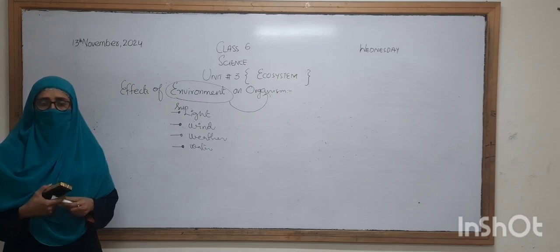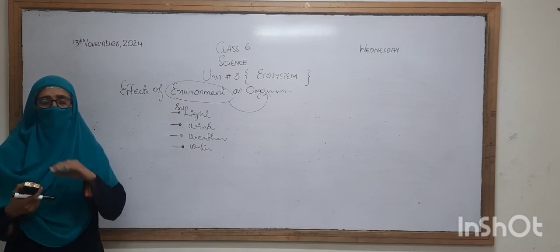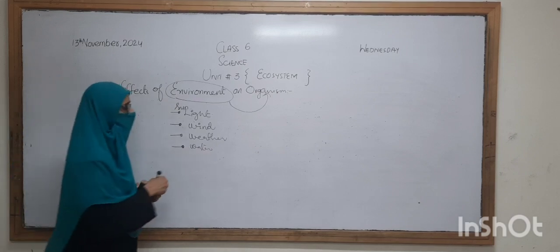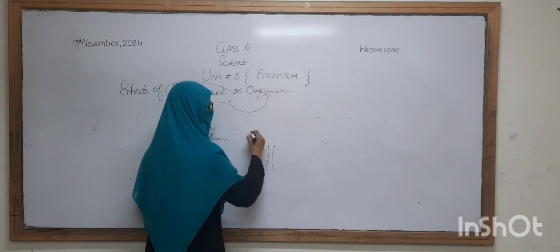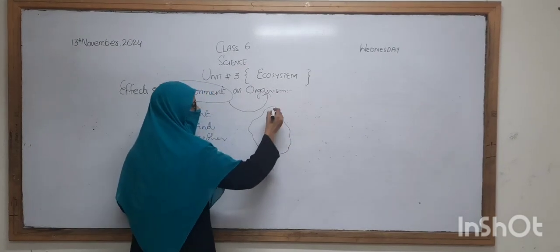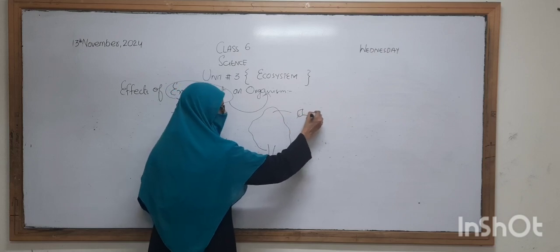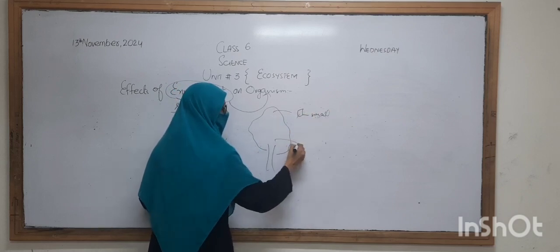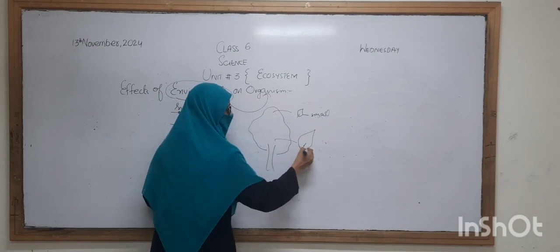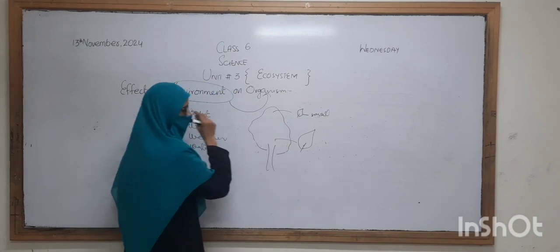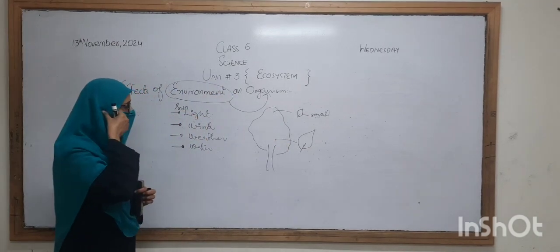So in the beech tree, if I draw a tree, the leaves that are present in the upper part are small in size as compared to the leaves that are present in the lower and shaded part of the tree.